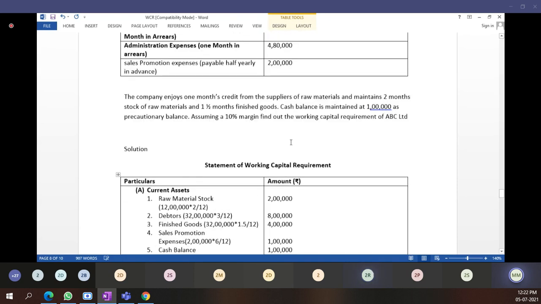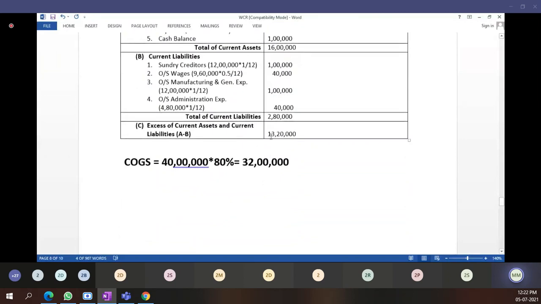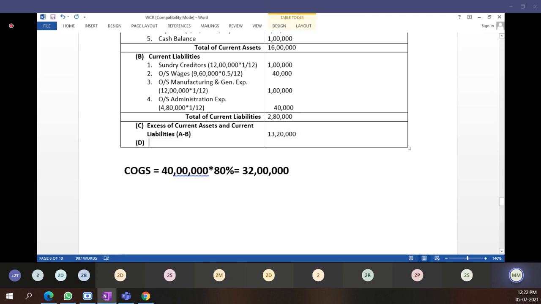Then what have they told you again here? See here, assume 10% margin, find out working capital. 10% margin we have to consider again. Whatever amount we have calculated after deducting A minus B, on this amount, this 13 lakh 20,000, we have to add 10% margin. They have told specifically. That's what we are doing.